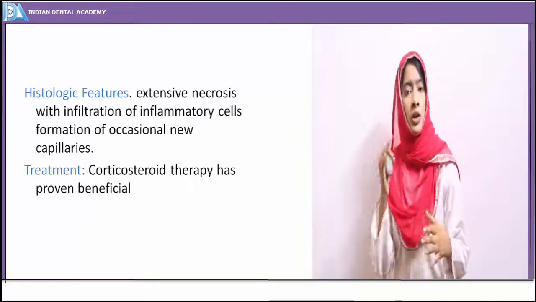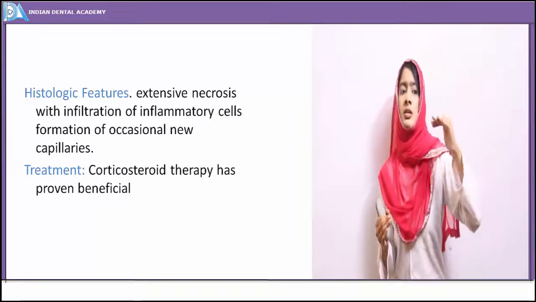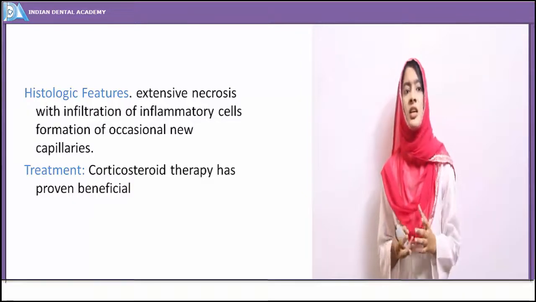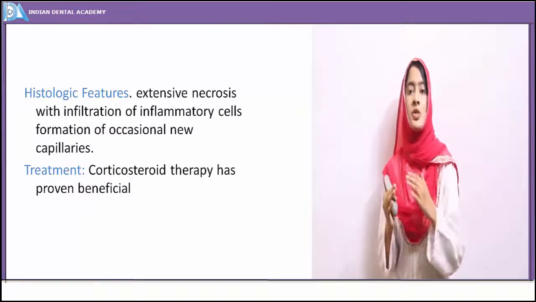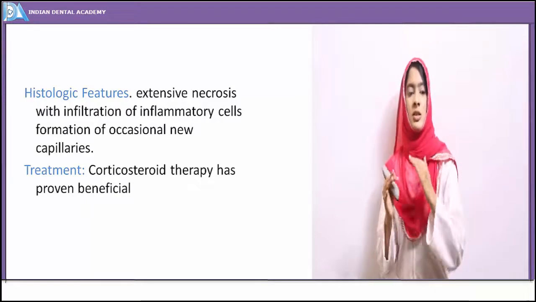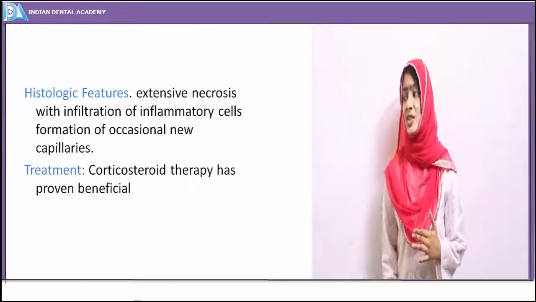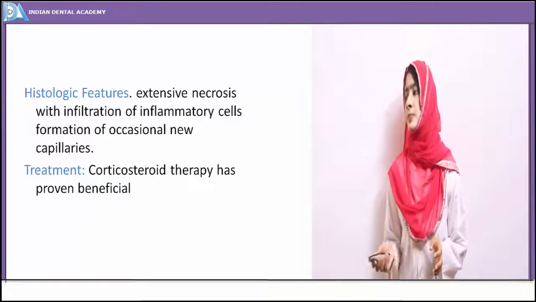Death has to result. Whatever treatment you are providing is just for sustaining or reducing the progression of the disease. You cannot cure the disease, you can just reduce the symptoms, or just try to restrict the symptoms of the disease. Corticosteroid therapy is the only one which is proved beneficial.